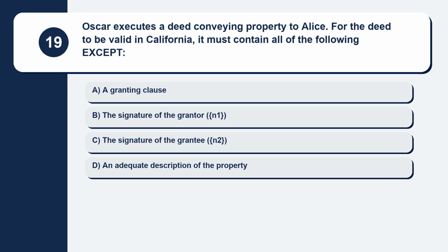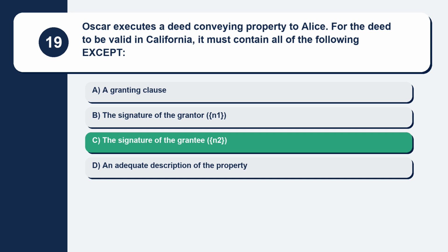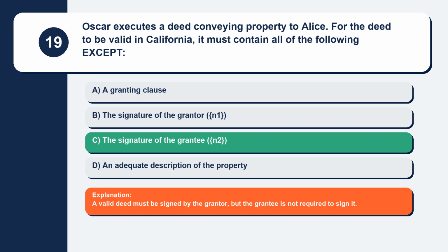Question 19. Oscar executes a deed conveying property to Alice. For the deed to be valid in California, it must contain all of the following except. Here are your options. Option A, a granting clause. Option B, the signature of the grantor. Option C, the signature of the grantee. Option D, an adequate description of the property. The correct answer is option C, the signature of the grantee. Explanation. A valid deed must be signed by the grantor, but the grantee is not required to sign it.